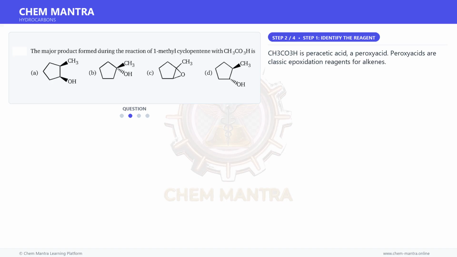CH3CO3H is peracetic acid, a peroxyacid. Peroxyacids are classic epoxidation reagents for alkenes. Moving on to the next step. 1-methylcyclopentene contains a trisubstituted double bond between C1, bearing the methyl group, and C2 of the cyclopentane ring.